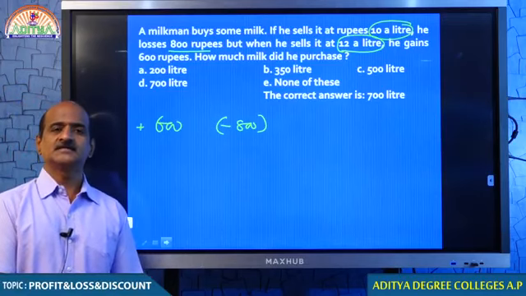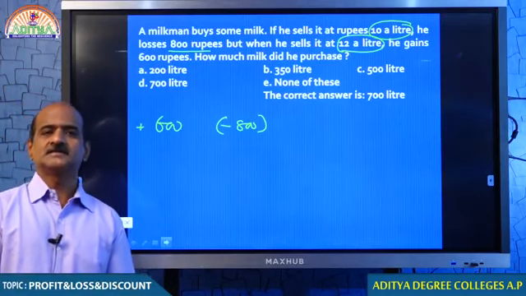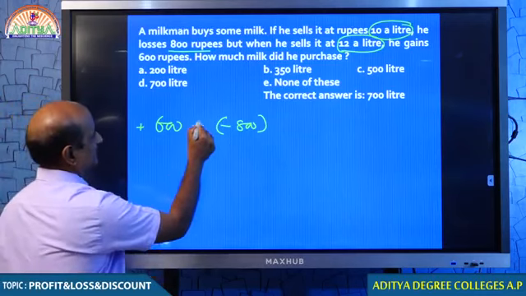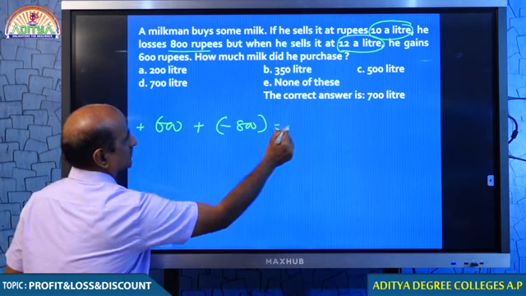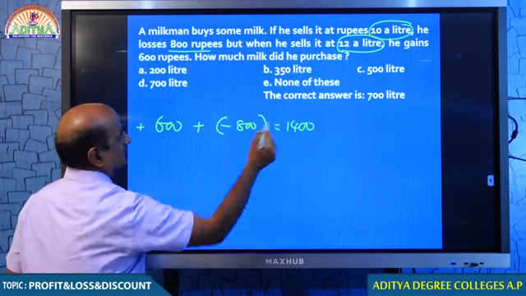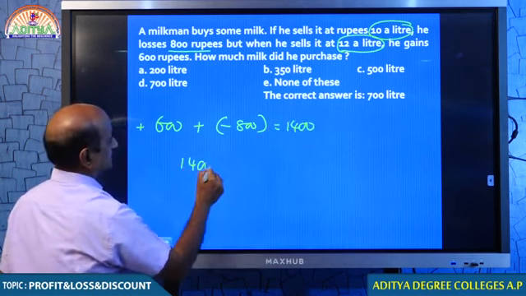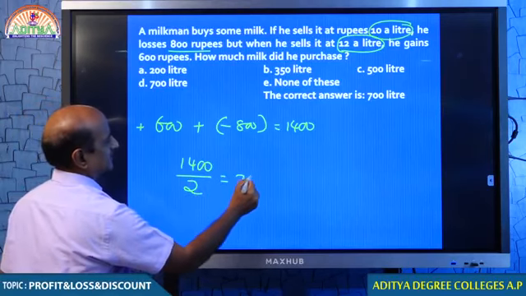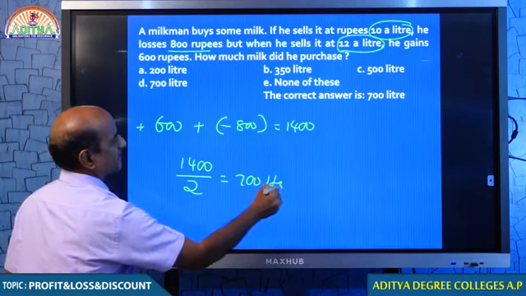Minus 800 means 800 loss, plus 600 means 600 rupees profit. What is the difference in these two values? 1400 rupees. The difference in price is 2 rupees, that is 700 liters.